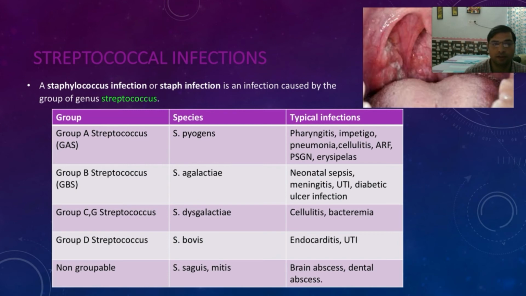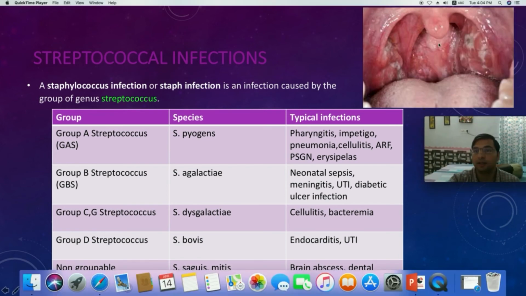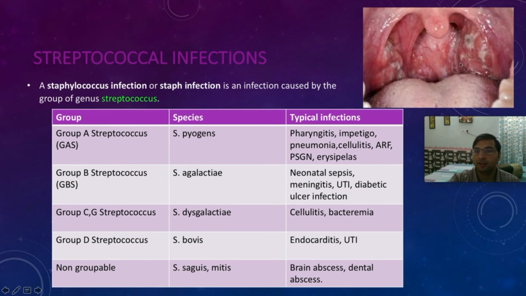Again we have studied streptococcal and staphylococcal infections in pneumonia. So they cause pneumonia. The most common is group A streptococcus, also called GAS. The species is pyogenes. Pyogenes means it will form pus. So you can see the pharyngitis here, the tonsils have exudates over them. These are pustular exudates, the pus. So these are pharyngitis.